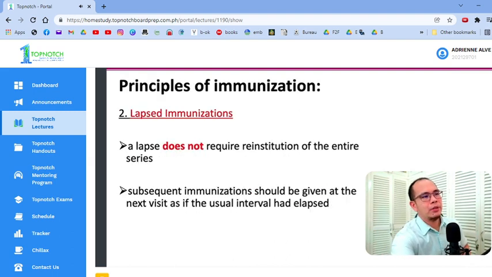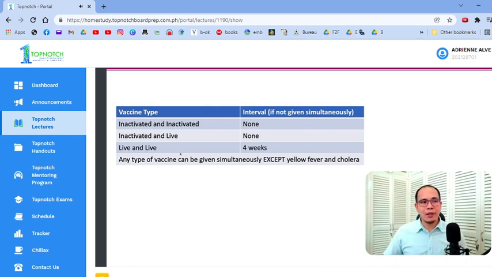Okay? Just going back here, nakalimutan ko banggitin. Guys, live, we're talking about parenteral. Okay? If you're talking about the live oral vaccines, it does not follow. Okay? So for example, chickenpox, saka, ano ba, polio. Okay? Okay lang yun. Kung hindi mo napagsabay, wala pa rin interval. This is just live parenteral, yung tinutusok na vaccine.